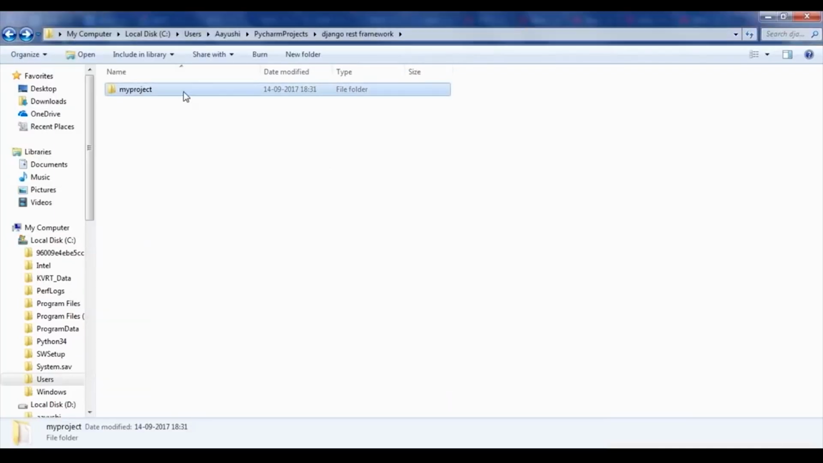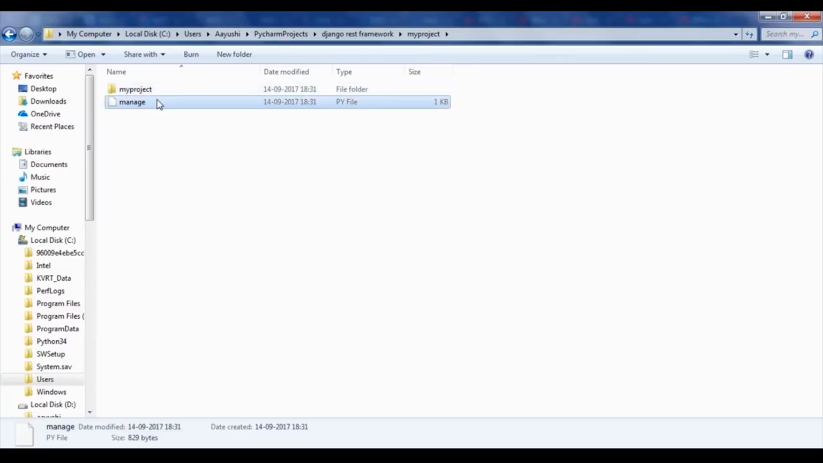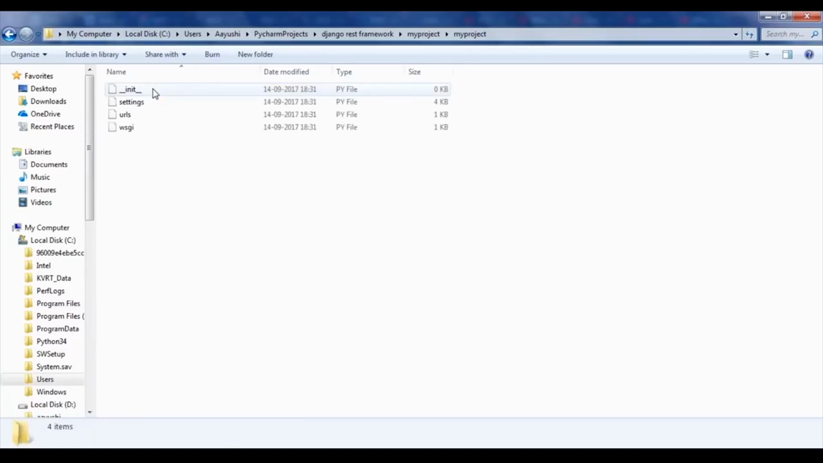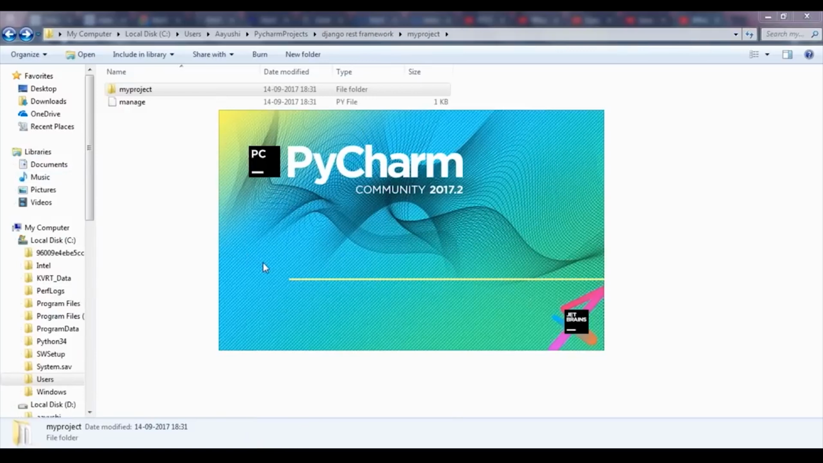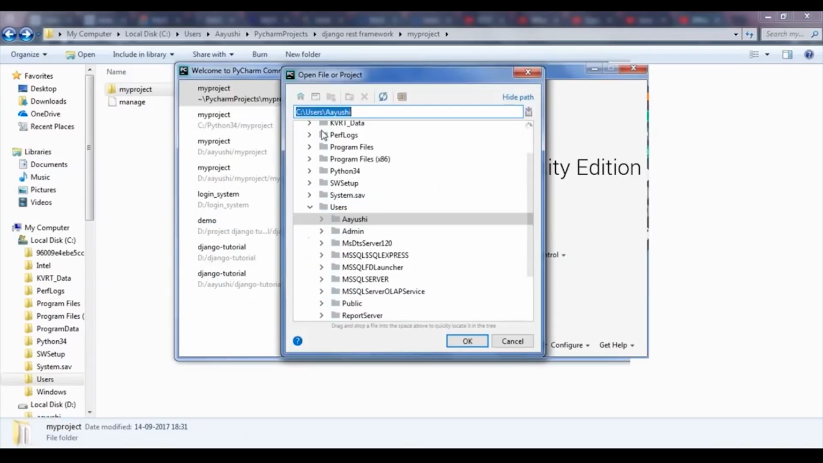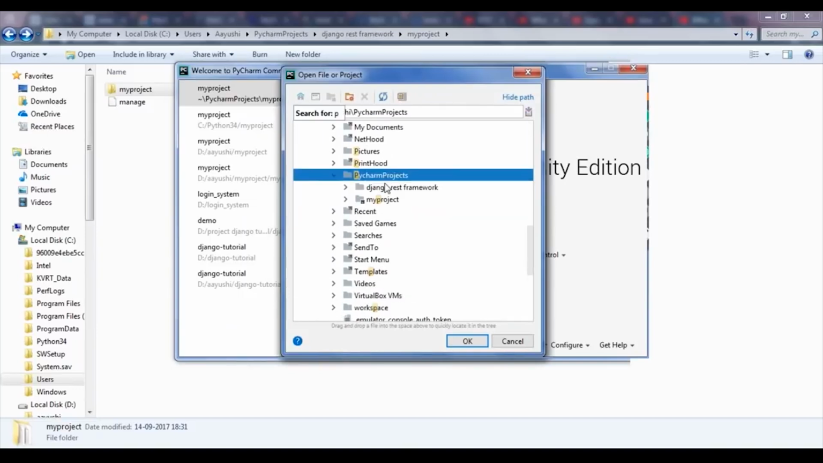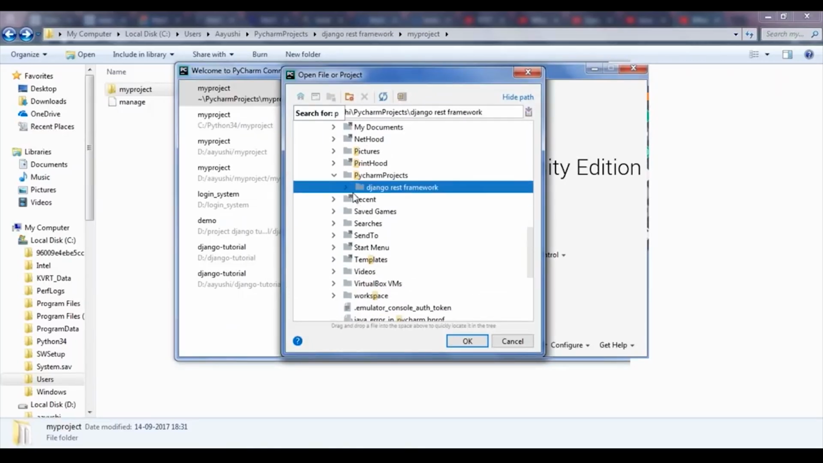Now as you can see here, I have my project. Once you click on it, it has one more folder named myproject only and a manage file. If you go and click on myproject, it has some more files: init, settings, URLs and WSGI. If you have any confusion or want any explanation related to these files, you can go to my previous recording and get your concepts clear. Next, we have to create an application. For that, let's go to my PyCharm and open this project. This is the community version of PyCharm. So let me open it. It's in C, Users, PyCharm projects, Django REST framework and myproject. Here it is.